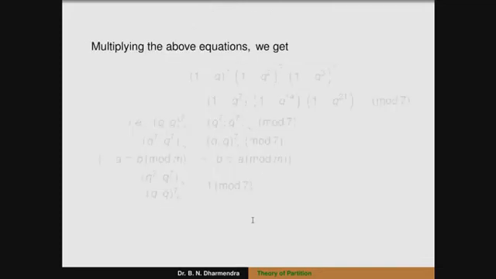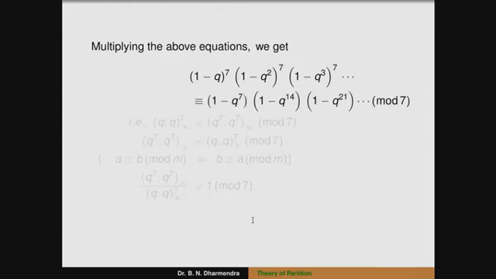So, therefore, multiplying the above equations with the corresponding sides, we get (1 - q)^7 (1 - q^2)^7 (1 - q^3)^7 up to infinite terms is congruent to (1 - q^7)(1 - q^14)(1 - q^21) up to infinite terms, that is modulo 7. Or it can be written by using the q-shifted factorial, where the first term is q, the second term is q^2 and the third term is q^3. So, the shifted term is here q, and the power 7 is already there in the whole power. So, it can be written as (q; q)∞ to the power of 7.